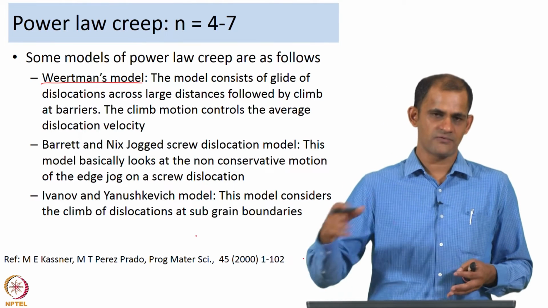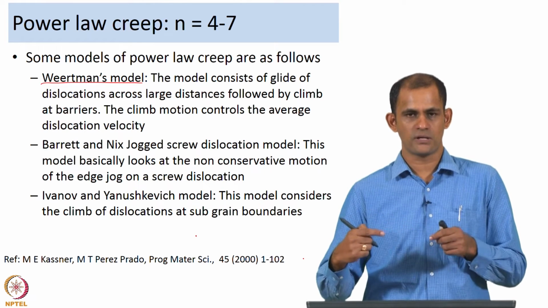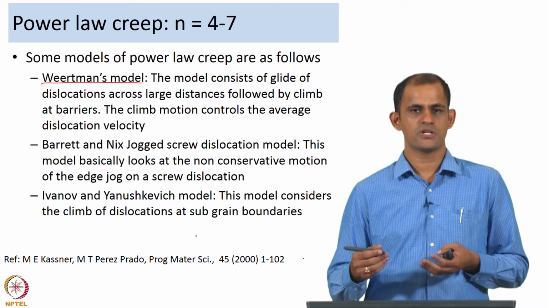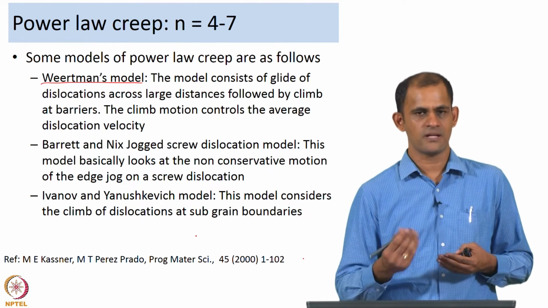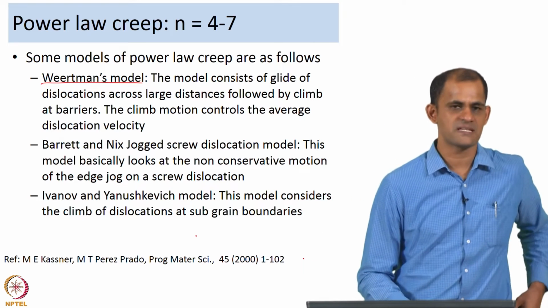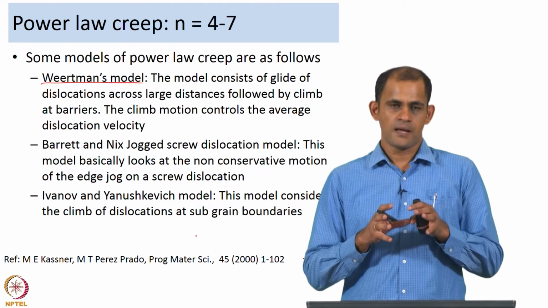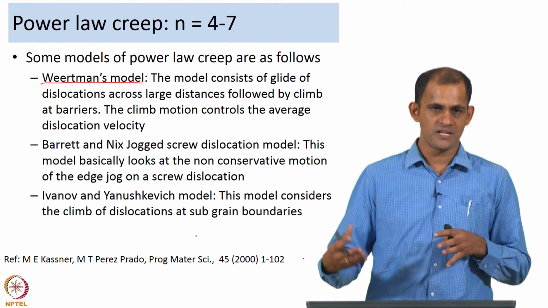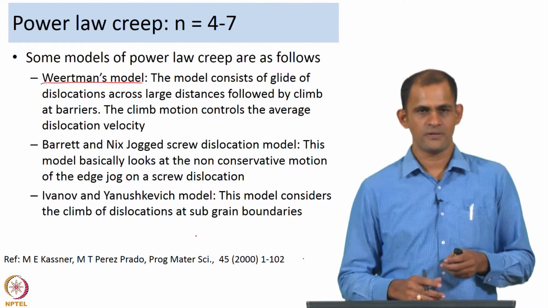So, the Burgers vector for the edge dislocation is lying out of the slip plane. So, the only way the screw dislocation with an edge jog would move is by non-conservative motion. The screw dislocation has to drag the edge dislocation along with it, and so dislocation climb is basically involved in the process. So, Barrett and Nix suggested that when you have a screw dislocation with edge jogs, then the motion of these at high temperatures can also lead to a stress exponent in the range of 4 to 7.